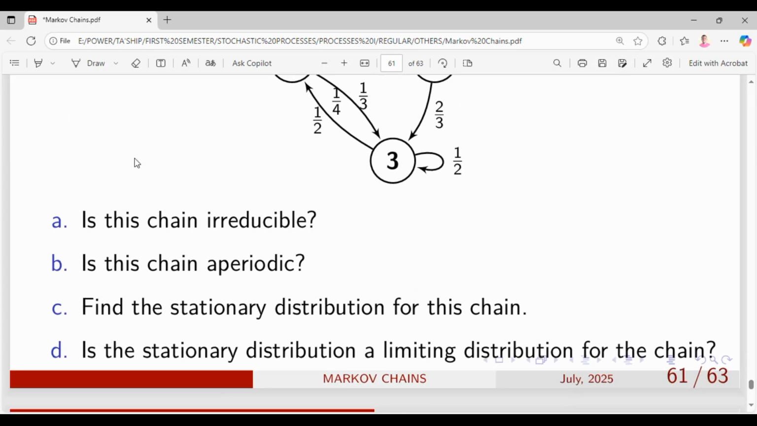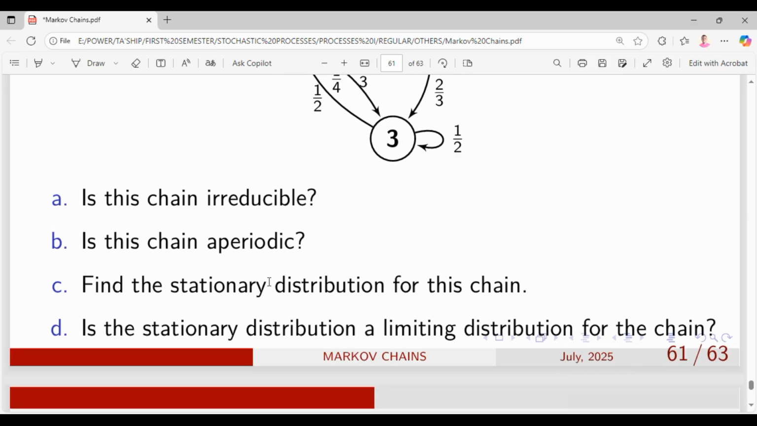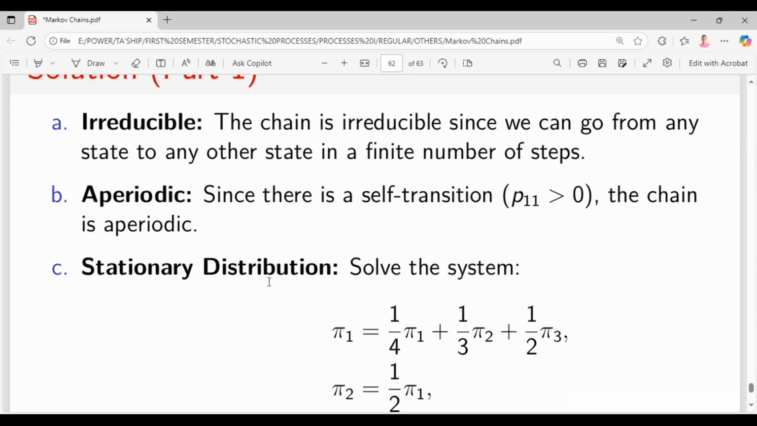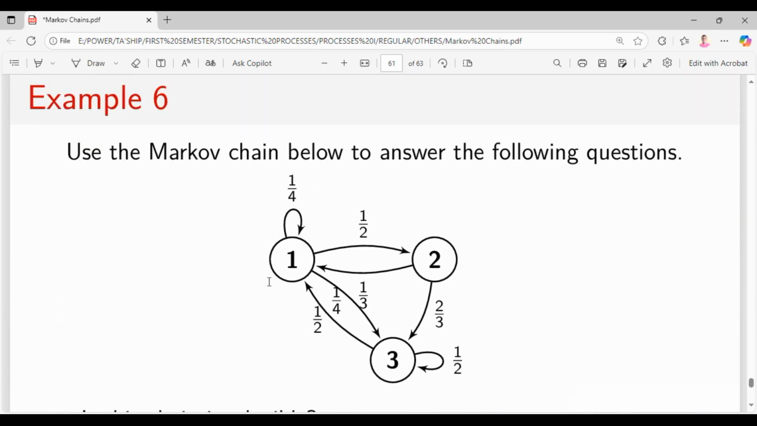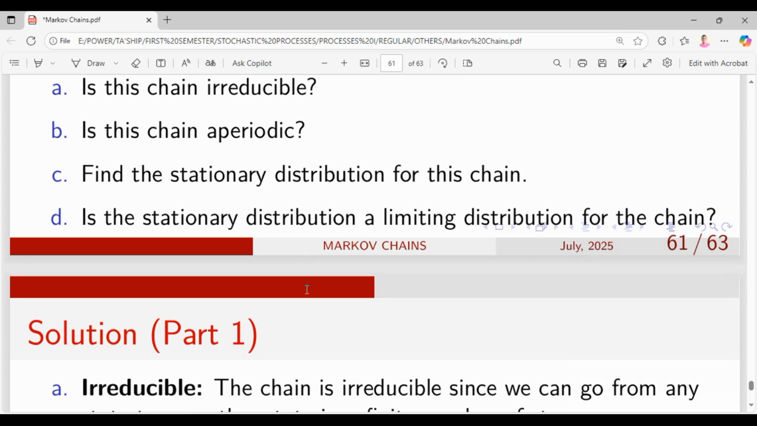Is this chain aperiodic? Let's answer that question too. Yes, there's a self-transition. Remember, for aperiodicity, just look for a self-transition. At state 1 and state 3, we have self-transitions. Even if there is only one self-transition, it means that the chain is aperiodic. So we've answered that one too.